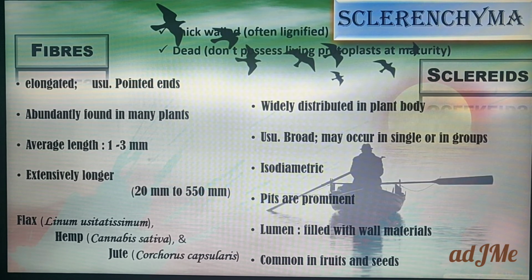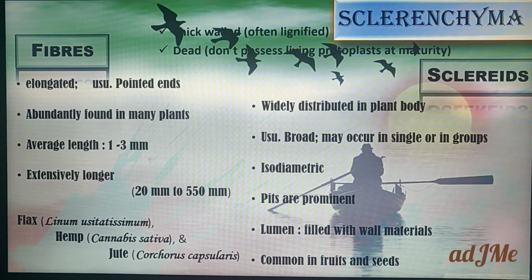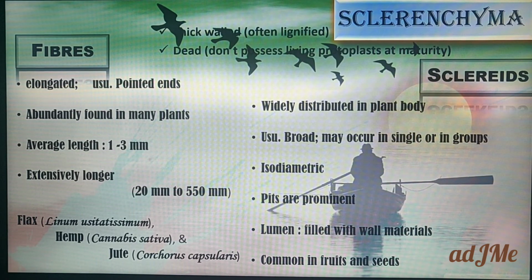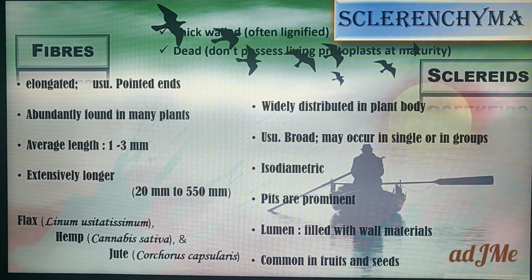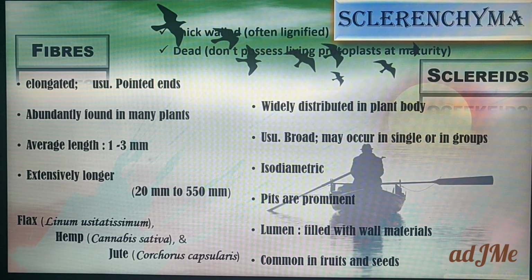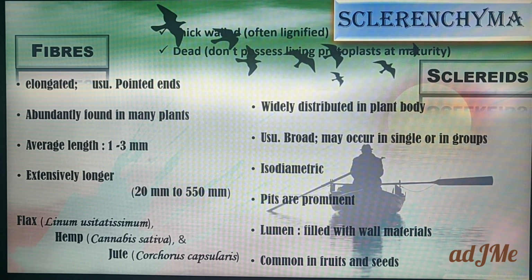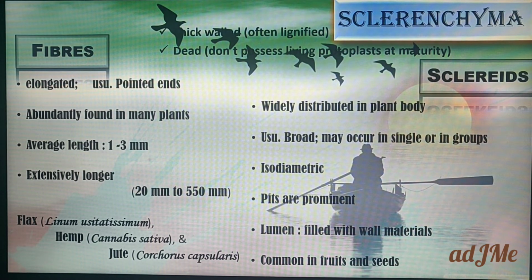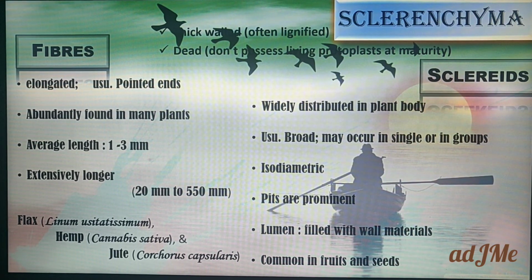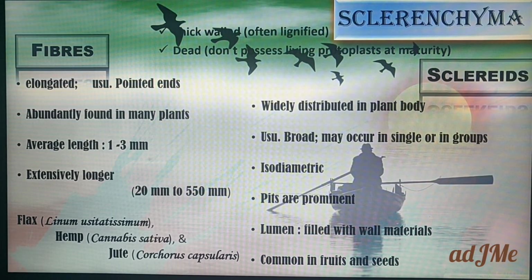First we learn about fibers. They are elongated, usually with pointed ends, that is, a narrow tapering end, and are abundantly found in many plants. When you learn nutrition, you use the word fiber, or roughage, which is found only in plants. You don't have roughage in animals, I mean from the point of view of nutrition.